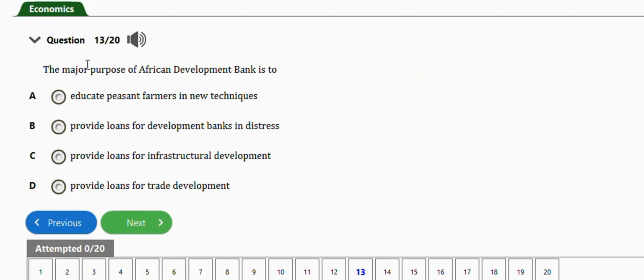It says the major purpose of African Development Bank is to educate peasant farmers in new techniques, provide loans for development banks in distress, provide loans for infrastructure development, provide loans for trade development. The right answer is option C, which is provide loans for infrastructural development. Next question is this one.